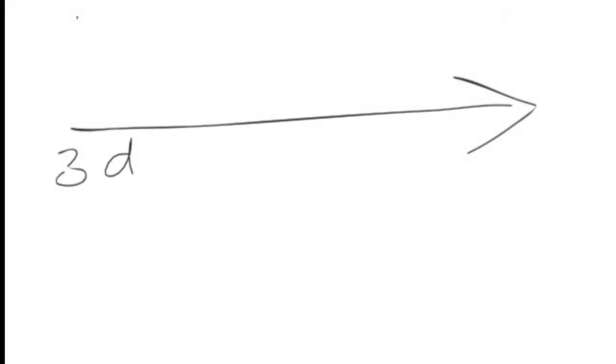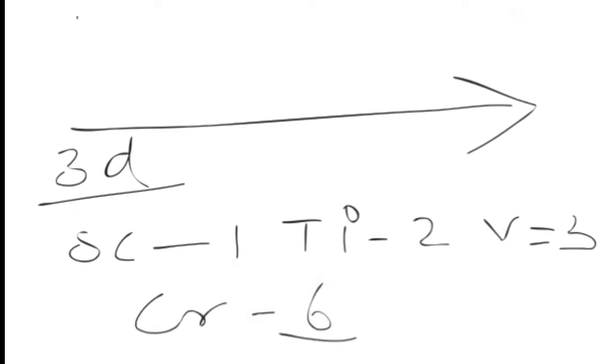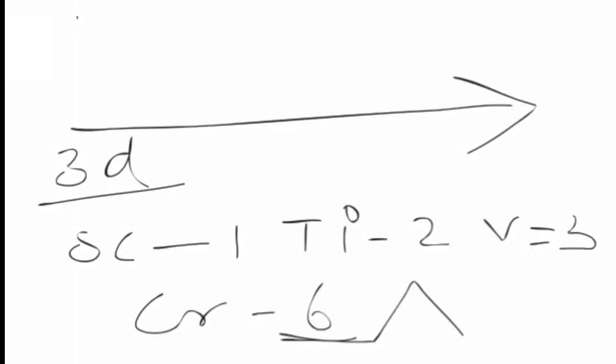So I already explained that when we move along a particular series, let me take the 3d series. When you take the example of scandium, what is the number of unpaired electrons? 1. If you take titanium, 2. Vanadium, 3. Chromium, 6. So that's why when you see the diagram of melting point and boiling point, you can see there is a sudden rise at chromium. Why? Because it has more unpaired electrons.